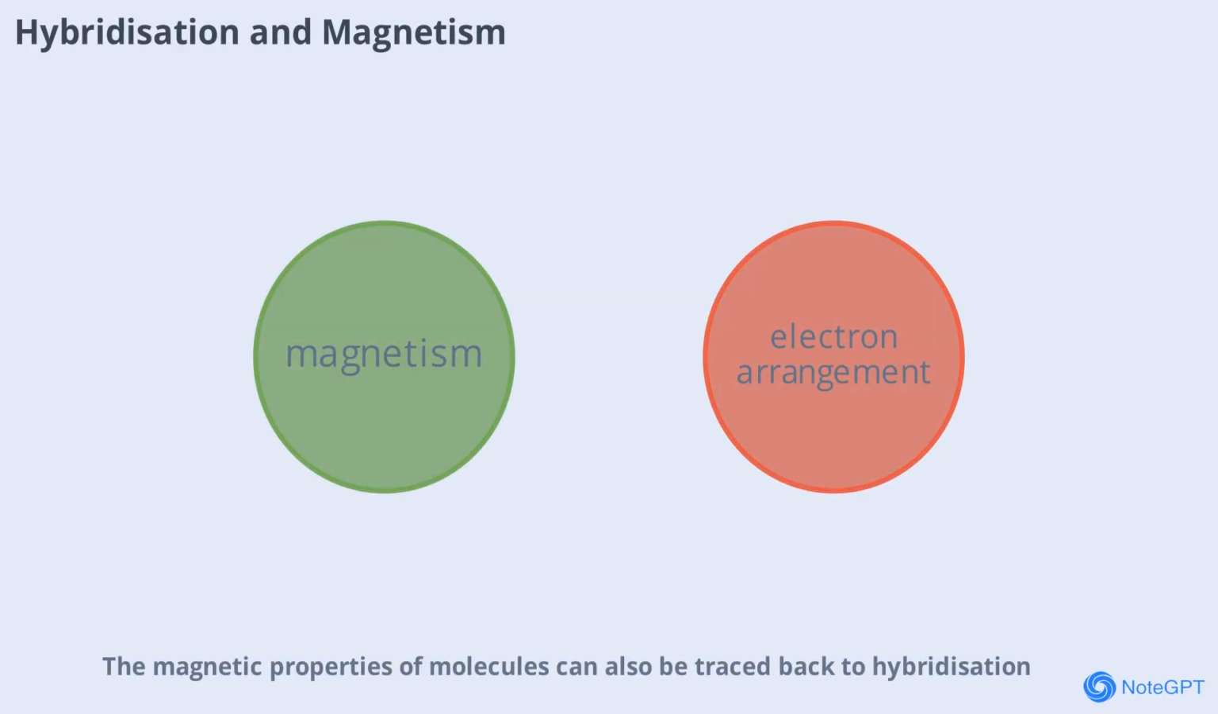Magnetic properties of molecules can also be traced back to hybridization. The arrangement of electrons in hybrid orbitals determines whether a molecule is paramagnetic or diamagnetic. This is especially important in transition metal complexes, where unpaired electrons in hybrid orbitals lead to interesting magnetic behaviors.